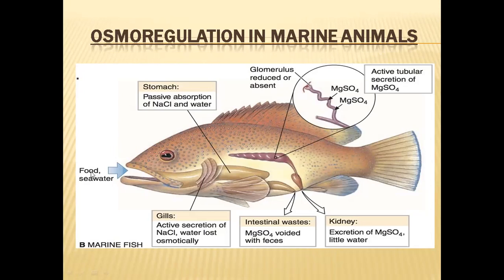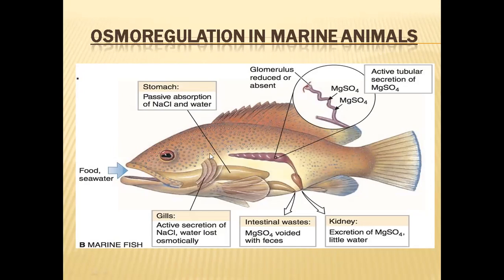And through food also, in food organisms, the body fluids will be there. So the body fluids of the feed organisms, they are going to gain the water. In this way, they are gaining water in the form of food and by drinking sea water. By doing so, they are solving the water loss problem, but they are gaining a lot of salts.